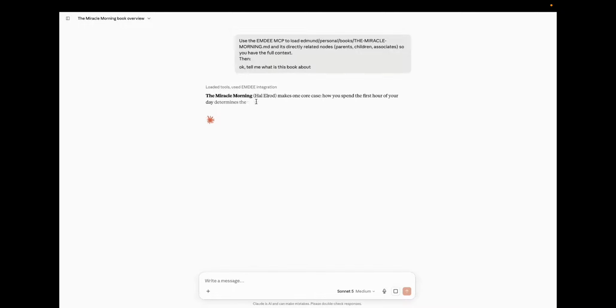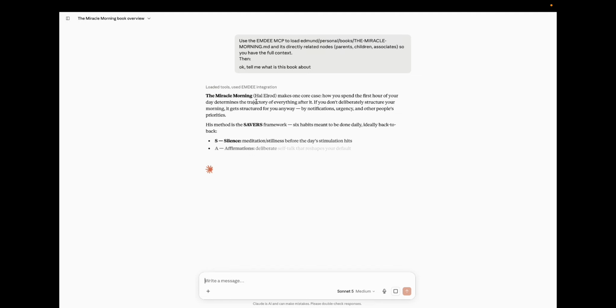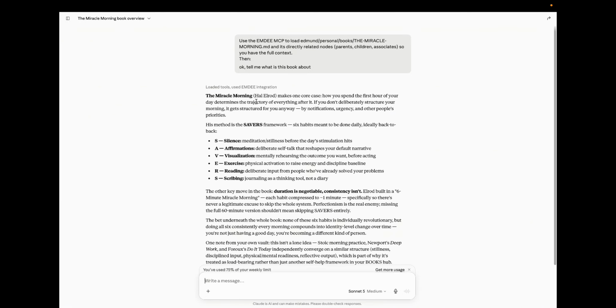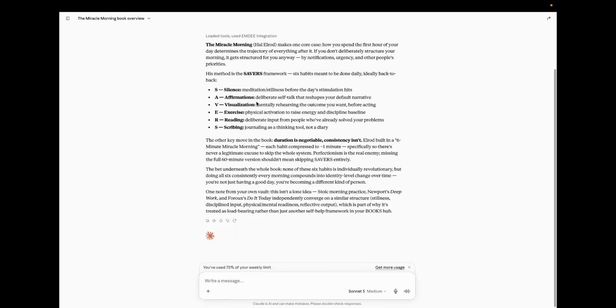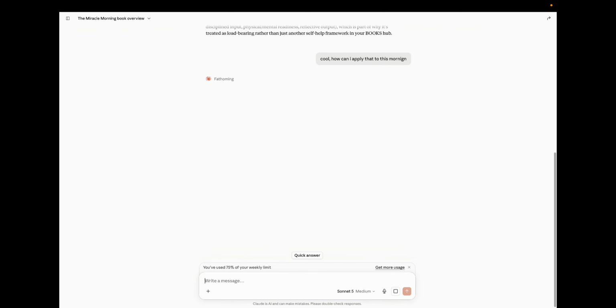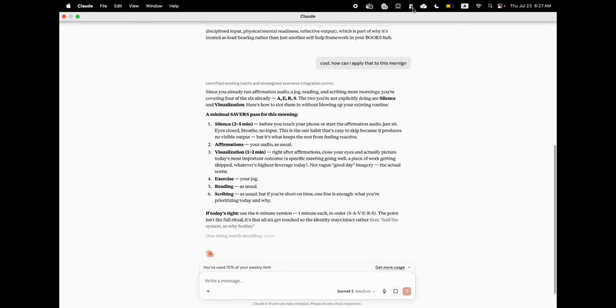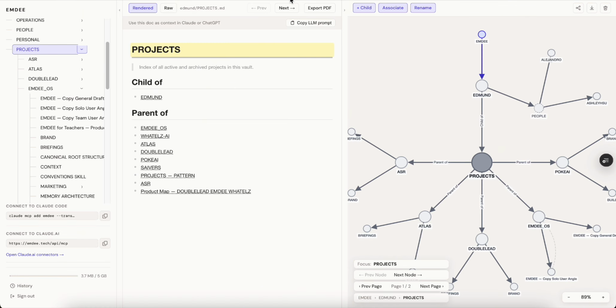So as you can see, this is the start of a new chat, but it can directly retrieve the information from the second brain itself. So I don't need to keep copy and pasting it again and saying, okay, this is what I read from the book. Can you use this to recommend me something? That's what I'll be doing now. For example, cool. How can I apply that to this morning? So I can just kickstart a new conversation here. There you go.